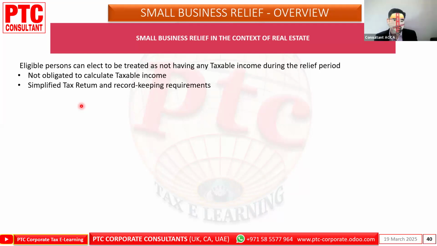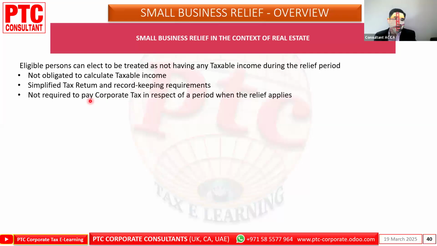We will learn that there is no obligation to calculate taxable income, a simplified tax return, and record keeping requirements. The person is not required to pay corporate tax in respect of the period in which the relief applies.